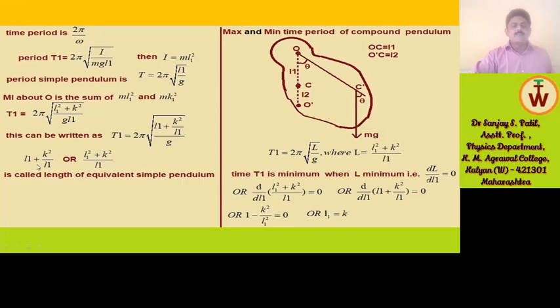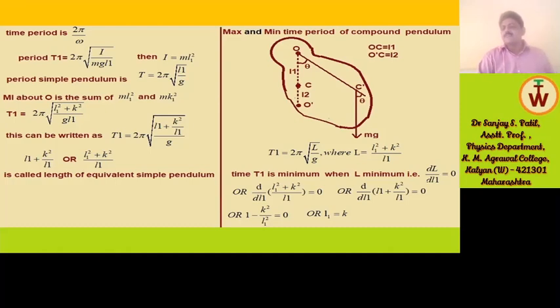So (L1² + k²)/L1 is called the length of the equivalent simple pendulum. Now we will see the maximum and minimum time period of a compound pendulum. So what is the maximum and minimum time period of a compound pendulum? As you are observing in the same diagram, which is given here.